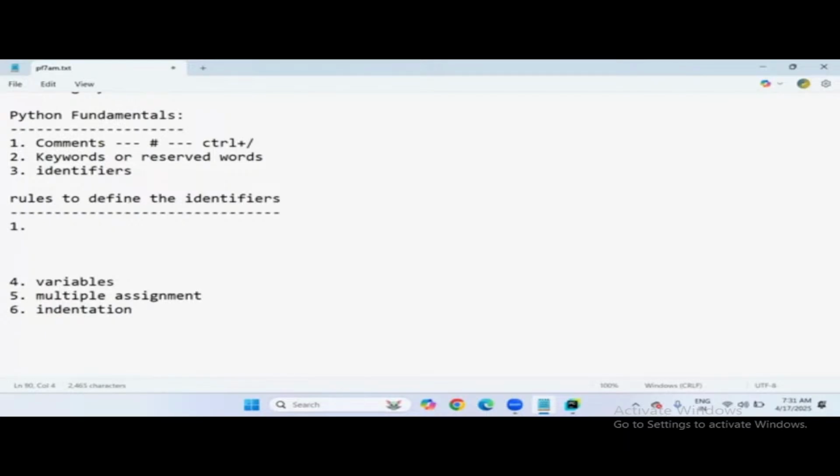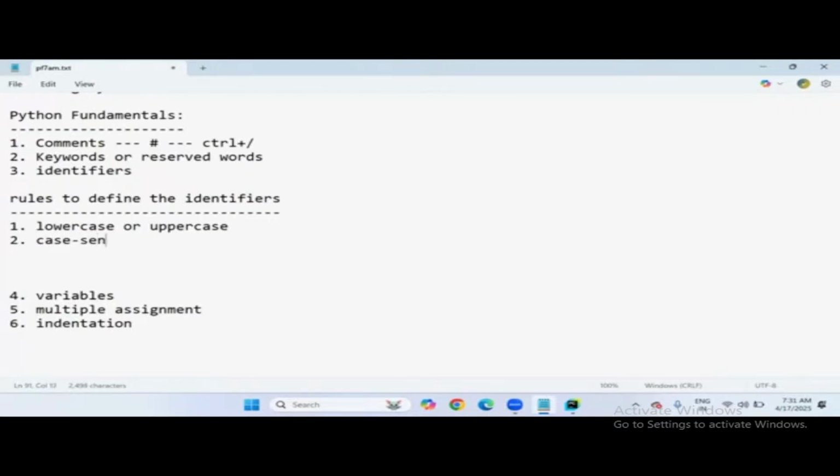First, rule number 1. An identifier can be lowercase or uppercase. Yes, we can mention the name in lowercase characters or uppercase characters. But I strongly recommend mentioning lowercase only. Why not uppercase also? I'll give you the proper reason, just wait. And identifiers are case sensitive, right? Case sensitive means if you mention the name in lowercase, you have to access it in lowercase only. If you mention the name with uppercase, you have to access it with uppercase only. So that is called case sensitive.